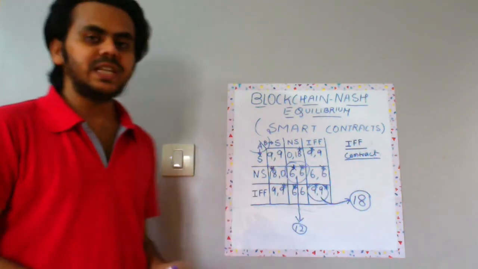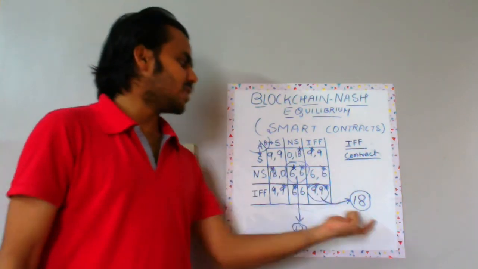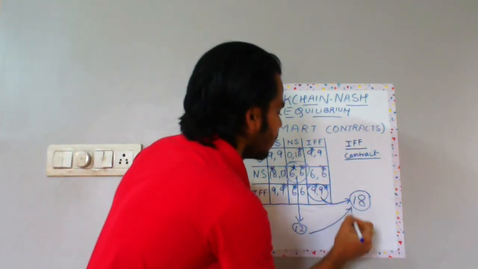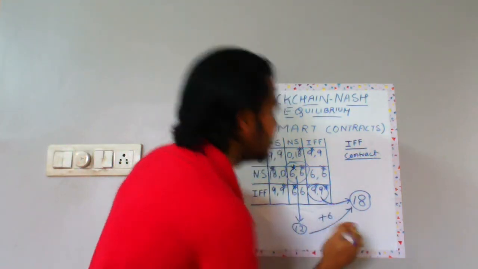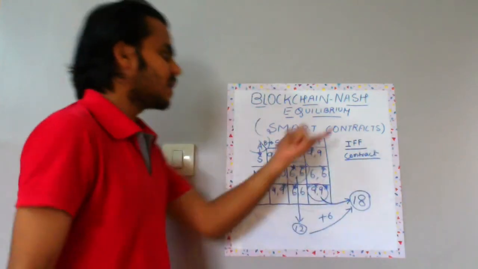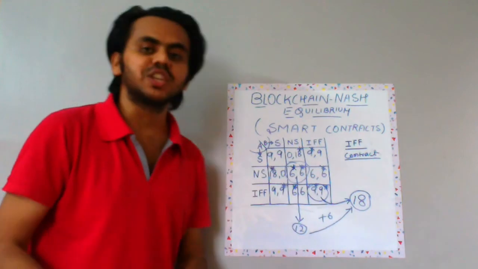So in this community we have two companies, so we just add the utilities, 18 here and 12 here. So we have a gain of 6 utils, or 6 units of utility, because of the if and only if contract, or the smart contract using blockchain technology.